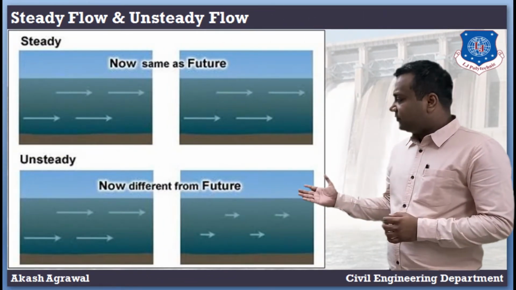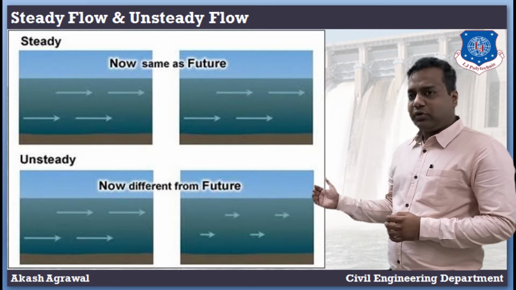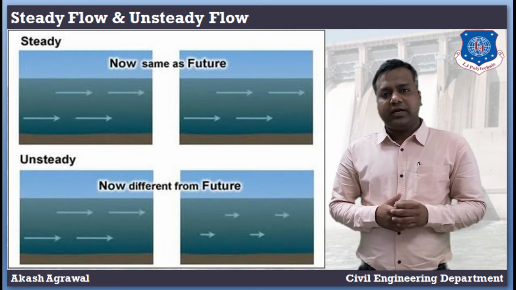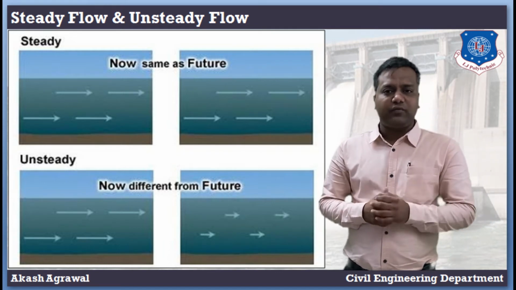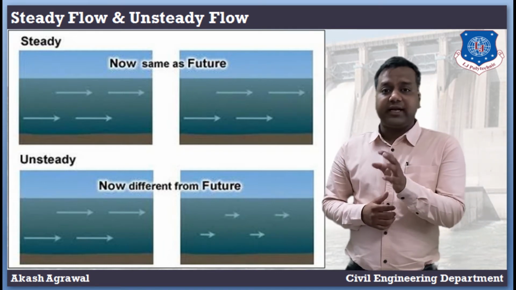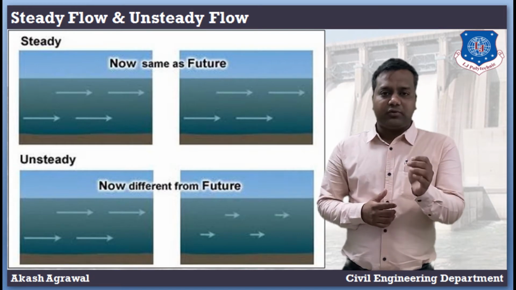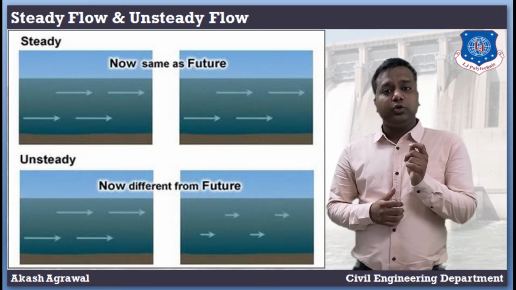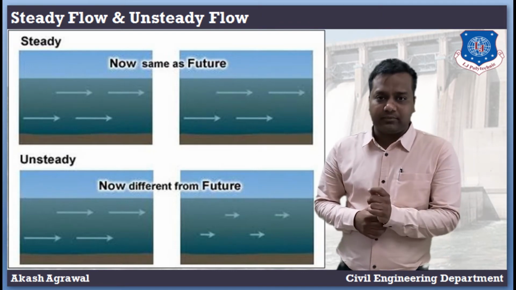As we can see, the first figure is for steady flow and the second figure is for unsteady flow. What do you mean by steady flow? It is defined as that type of flow in which the fluid characteristics like velocity, pressure, density at a point do not change with time.